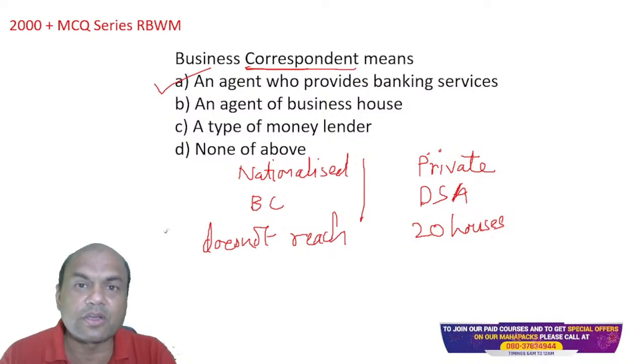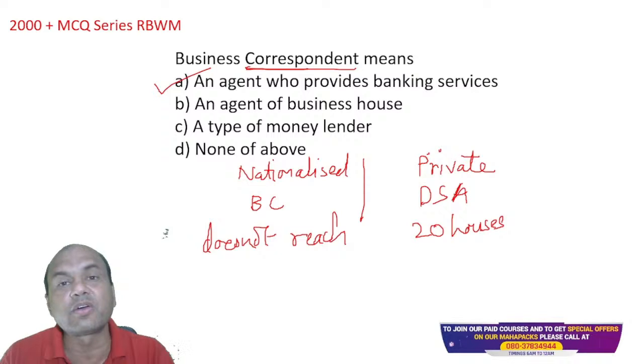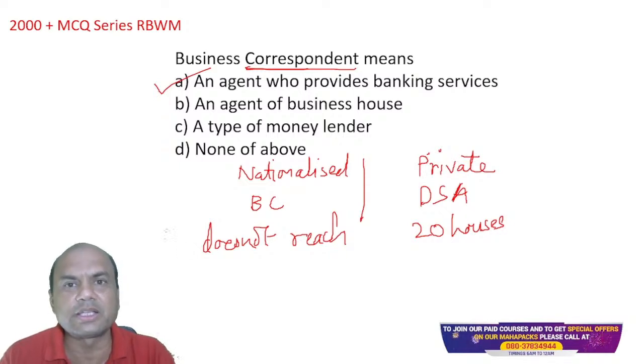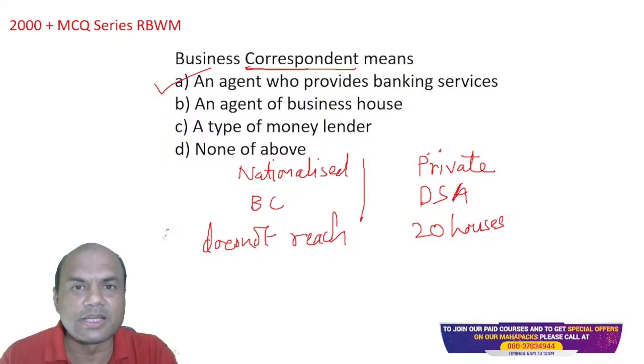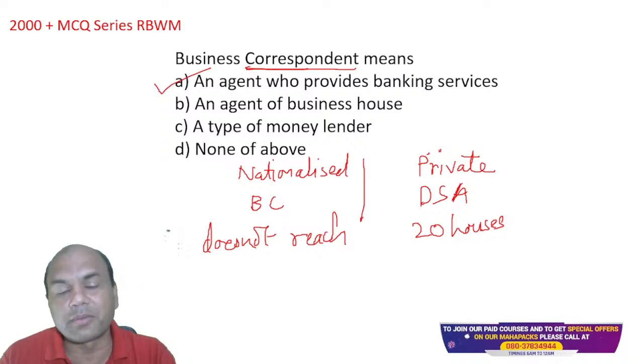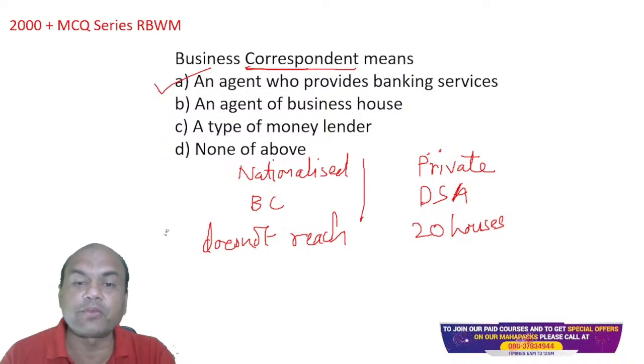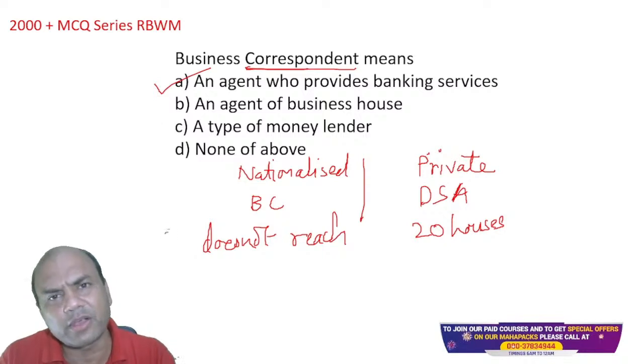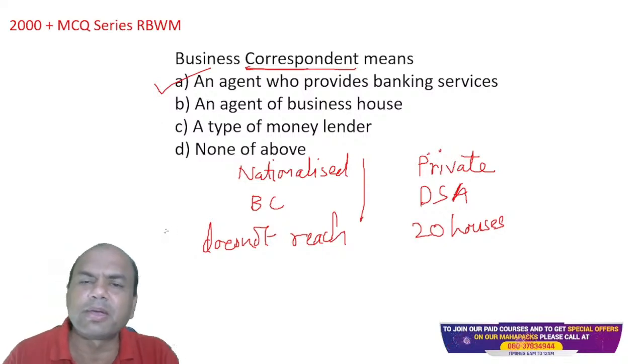Your salaries, your running expenses, electricity, and the coming and going, because employees won't be living in that village. They'll be staying in the nearby cities, so coming and going. So what will be the cost? That's why we don't open the branch over there. We open a BC over there, business correspondent, private agency. Somebody from that village itself will provide the banking services.